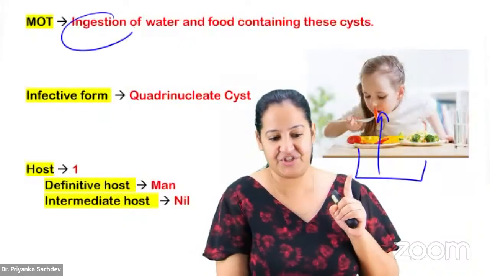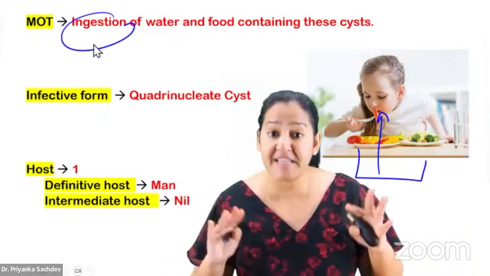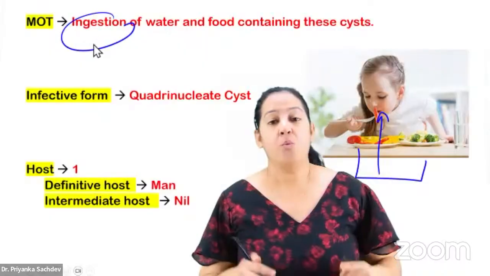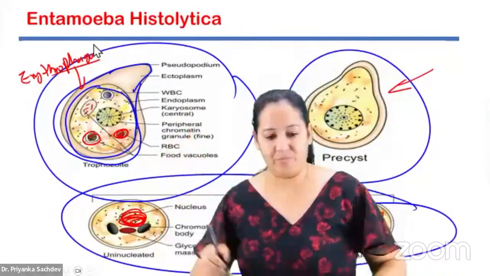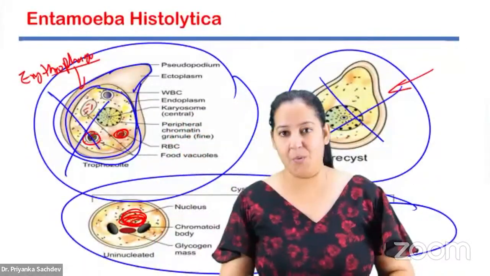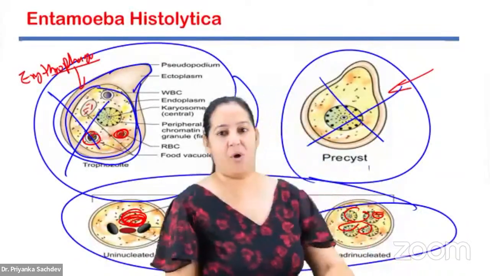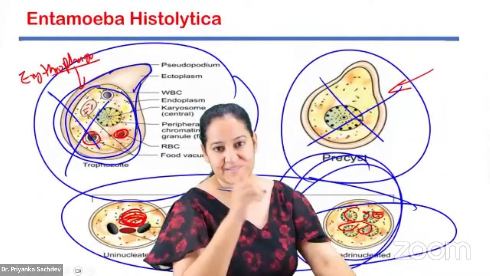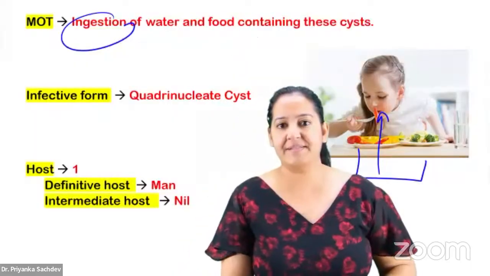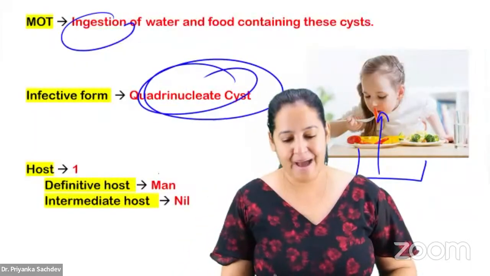So the route is ingestion. It's not inhalation, it's not swimming, it's not sexual intercourse, it's ingestion. What is entering? Is it trophozoite? No. Is it precyst? No, it is cyst. Which cyst? It's the quadrinucleate cyst. The quadrinucleate cyst is entering. So you can see the quadrinucleate cyst is the infective form, and man is the only host.